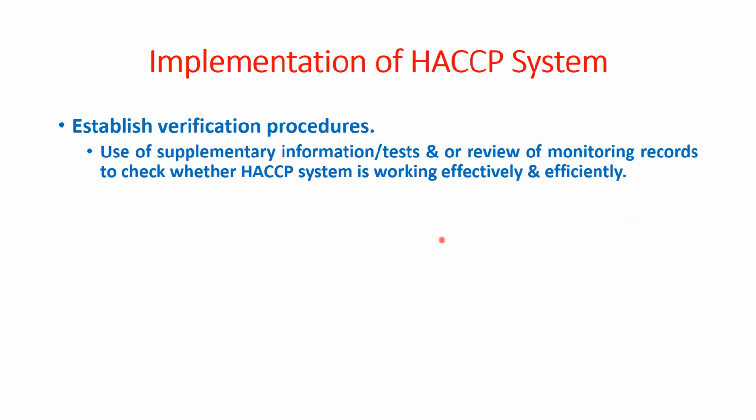If any food manufacturer is applying this HACCP system, and an inspection team comes, they will go and check the verification procedure, and also the record and documentation. Because in the record and documentation, the whole procedure, whatever process we follow, will be written clearly. Okay, so this is the verification.